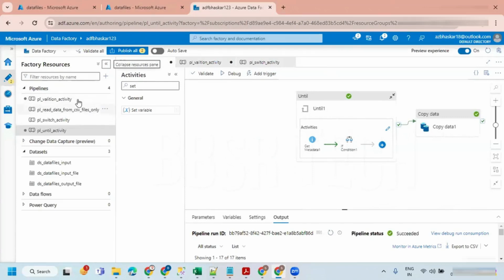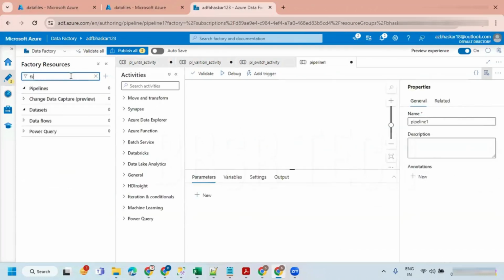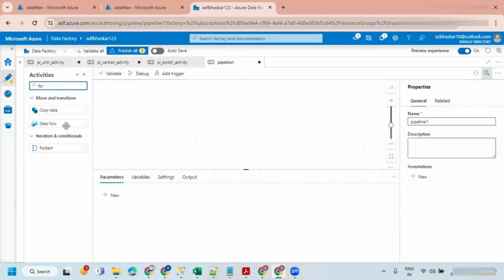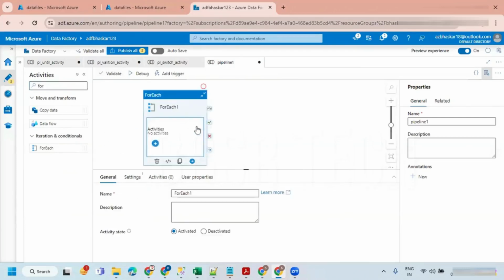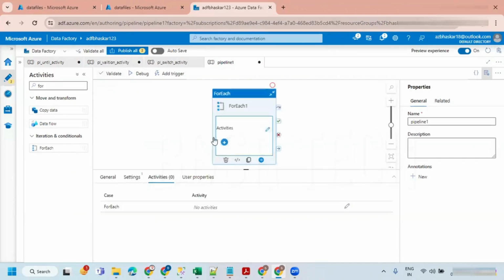For example, in a new pipeline, if I have a for each activity and go inside it, automatically you can see for each is disabled. So for each inside for each is not possible, but if you want to make it possible, you can do it in a different way. I'll take you through that in the next session.